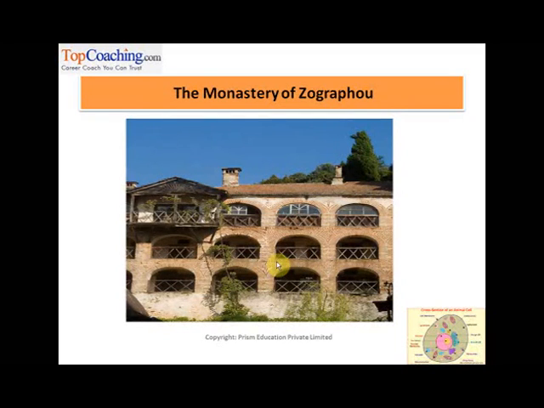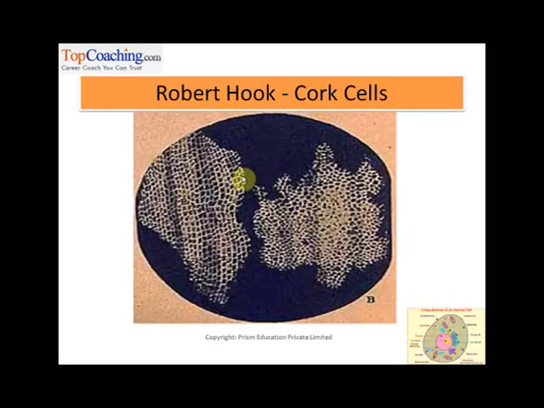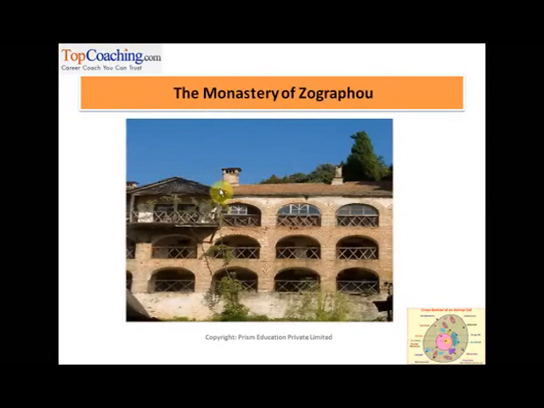Oh, you might be thinking that a wrong slide from history worksheet has come into this chapter. No friends, I have deliberately put it in here just to show you why Robert Hooke named those square units as cells. He compared it to the cells of a monastery. This is the Monastery of Zographou, and you see those square kind of sections here, right? This is what he tried to make an analogy to the honeycomb structures over here, and just like the monastery cells, he named those units as cells.